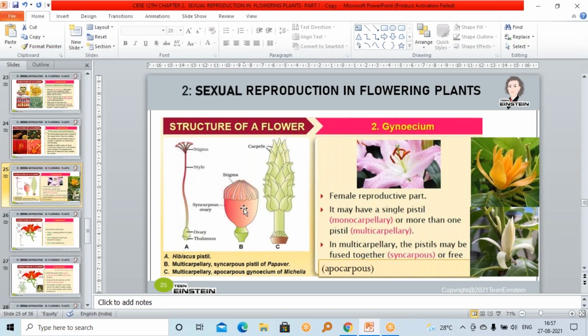I think it's time up. Now I don't have time to explain the structure of the gynoecium. So the androecium, the male part, we have completed. Do you have any doubt in that? Do I need to repeat anything? Is it clear, ma'am? Yes, ma'am. If you have any doubt, you have to ask.